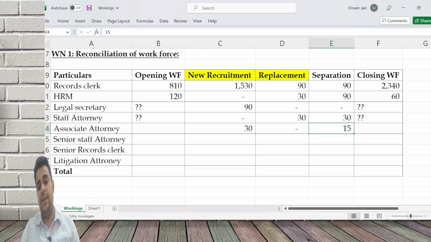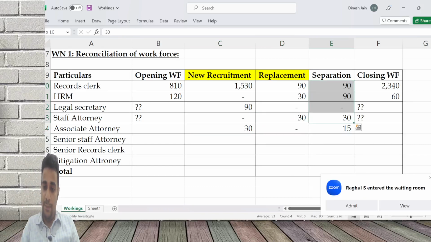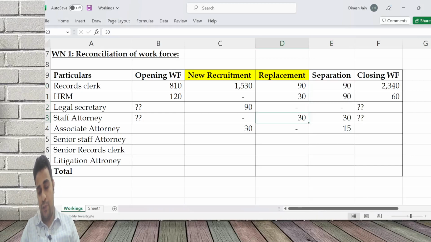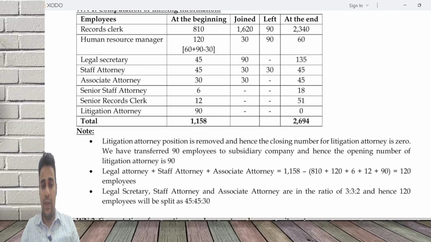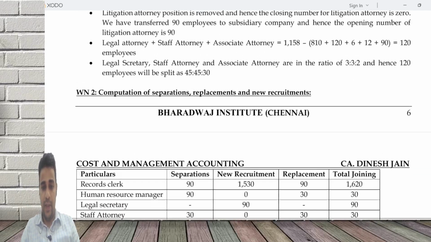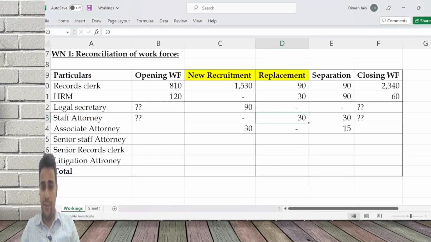This is basically a transfer to a subsidiary. All other places, whatever separation was there, I wrote as replacement. Let me see what ICAI has done, because I don't want to deviate my solution from ICAI. Okay, they have done it as 15, 15 only.